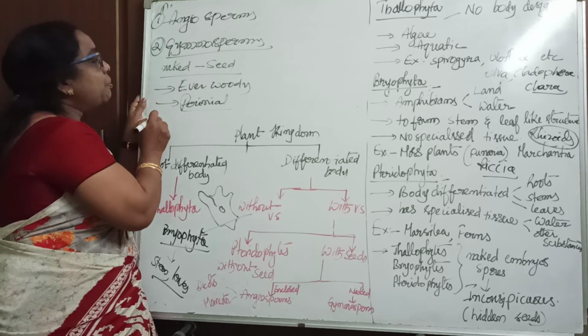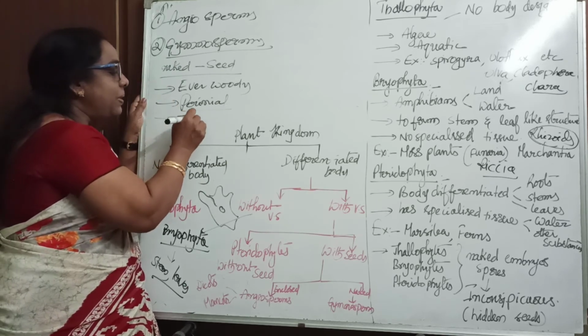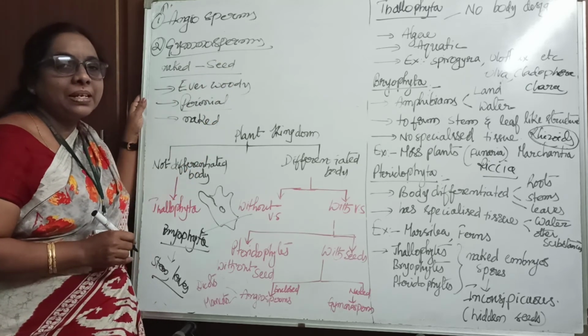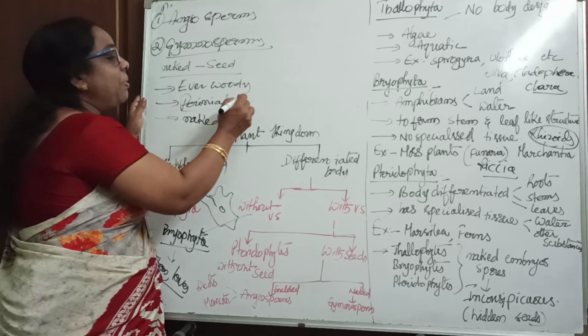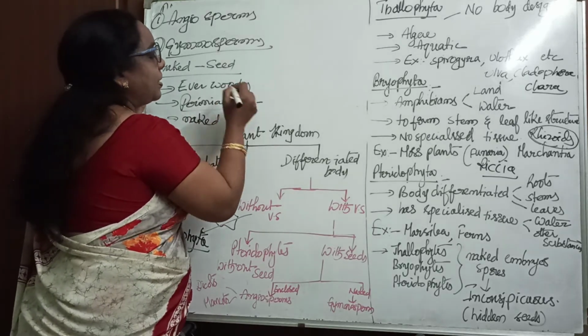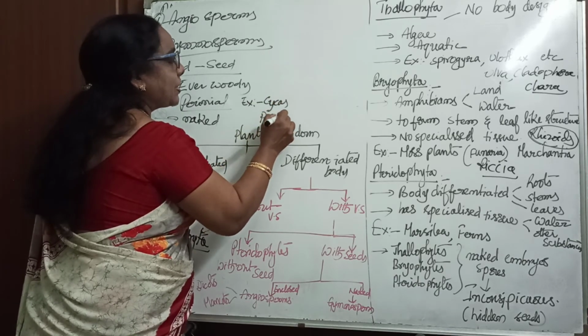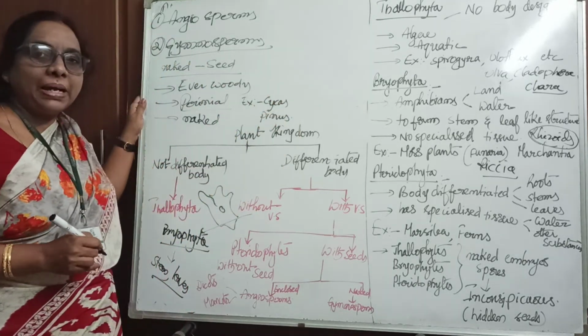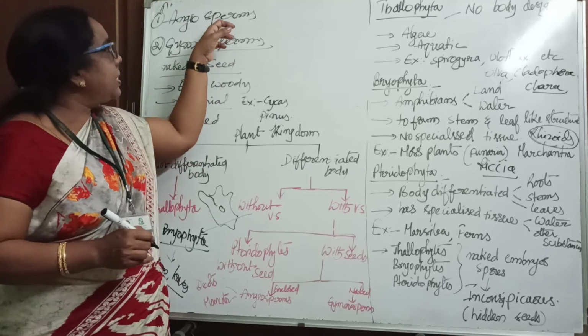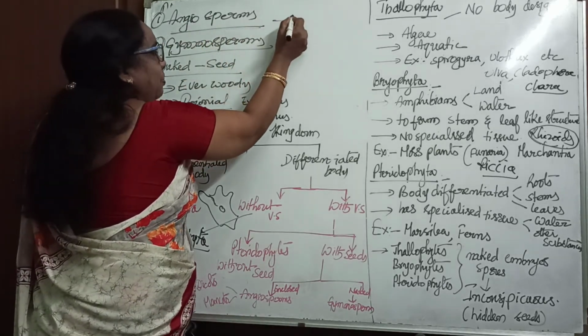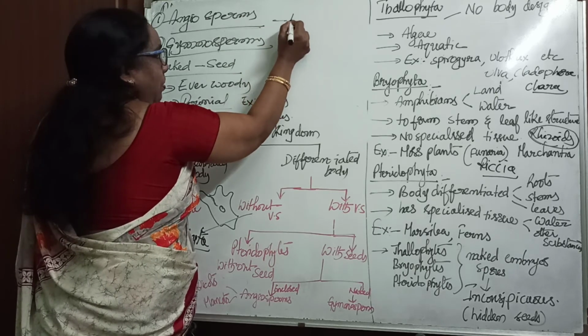Especially, gymnosperms have naked seeds; the seeds are present outside. Examples of gymnosperms are Cycas and Pinus. Whereas angiosperms have enclosed seeds.